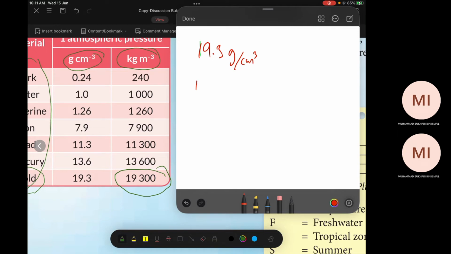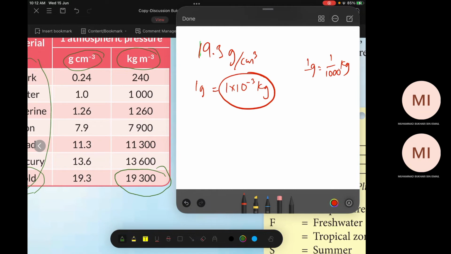First, convert 1 gram. 1 gram is equal to 1 times 10 power negative 3 kilogram, right? Is it true? 1 gram is equal to 1 over 1,000, right? But I write it this way.